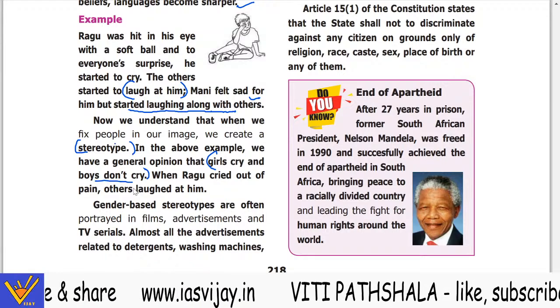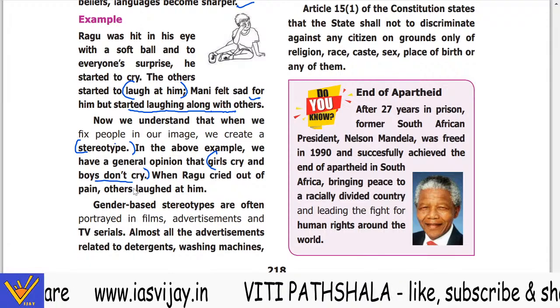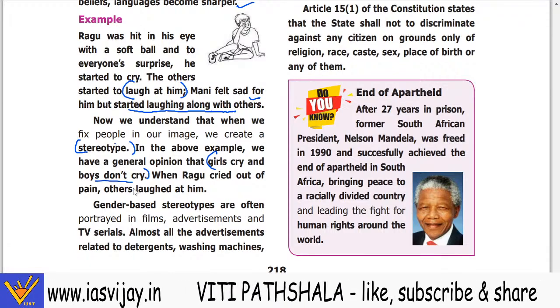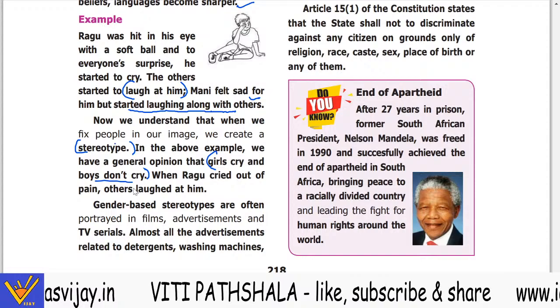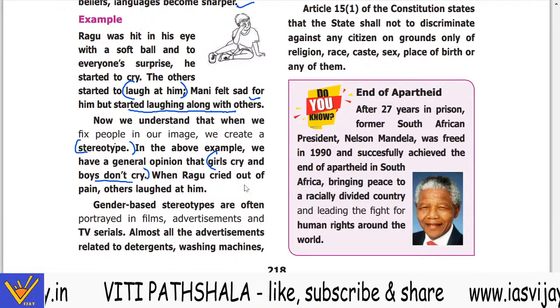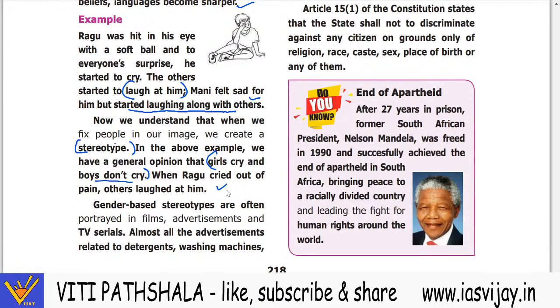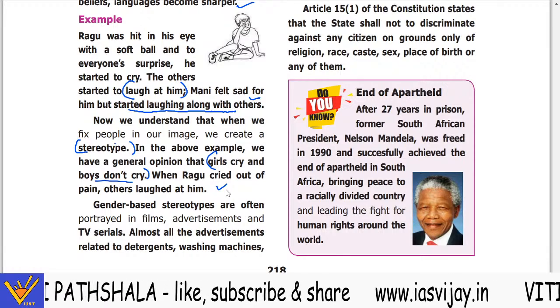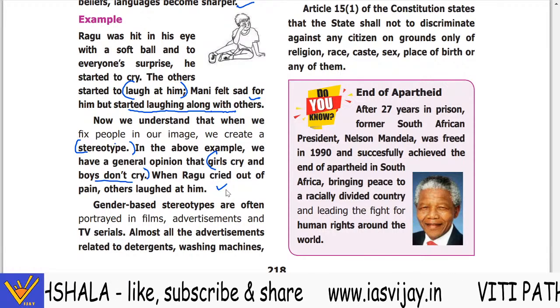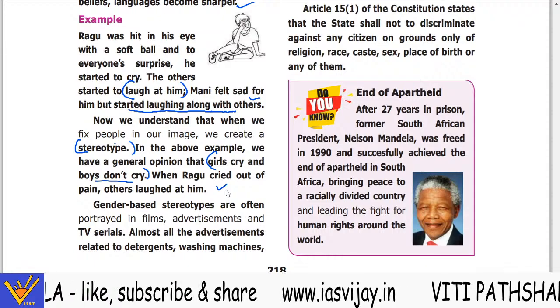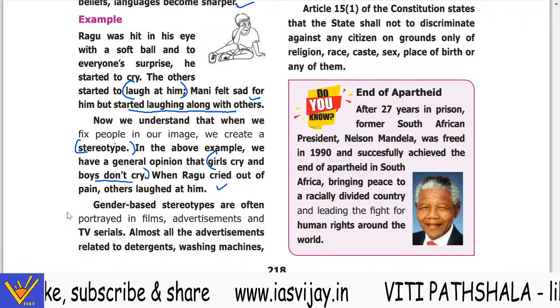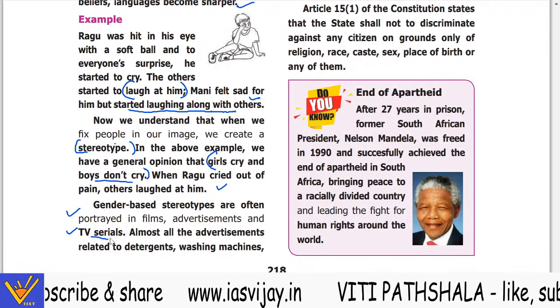It is based on your emotional well-being. So if you are not crying being a man, then you are not emotionally stable. Now when Raghu cried out of pain, others laughed at him. Now gender-based stereotypes are often portrayed in film, advertisement and TV serials.